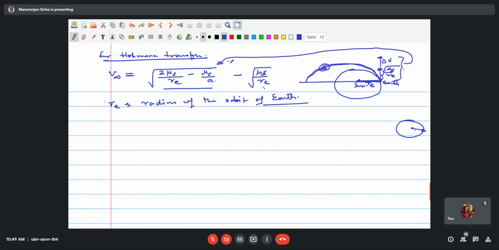So this velocity, remember, this is with respect to the sun: mu s by RE under root plus delta V. So in this orbit, this is the velocity with respect to the sun in the transfer orbit.